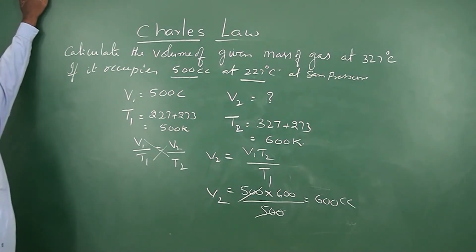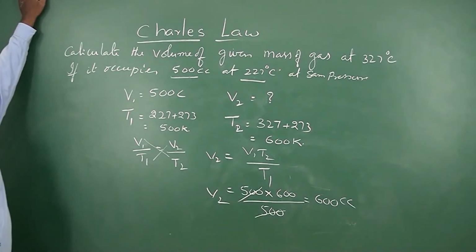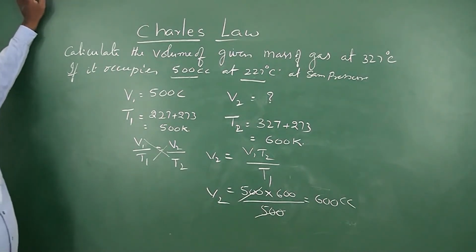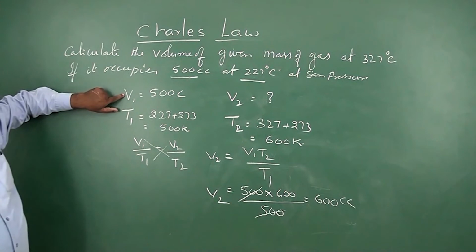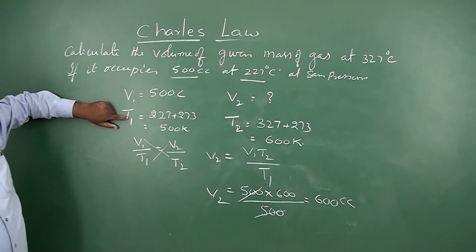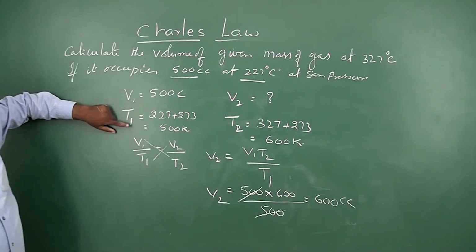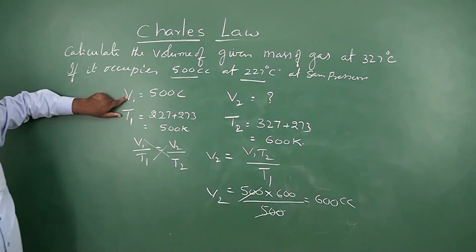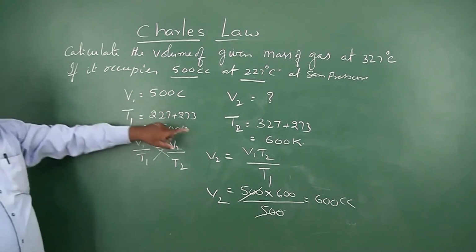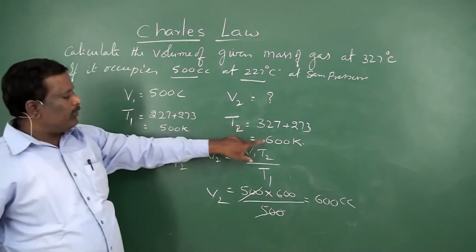Now they are asking what is its volume at 327 degrees centigrade. Now V1 is equal to 500 cc at temperature T1, that is 227 degrees centigrade, that is 500 K. Now at 327 degrees centigrade, that will be equal to 600 K.